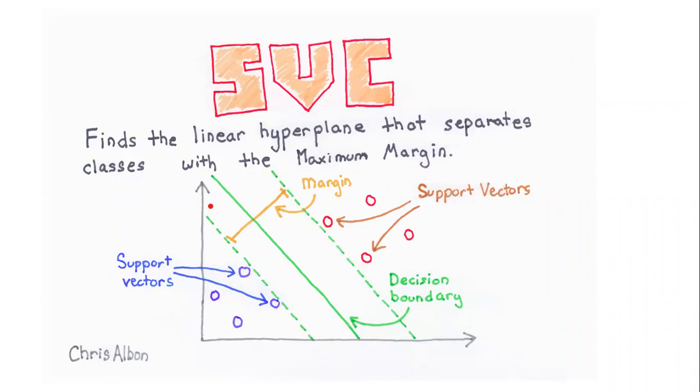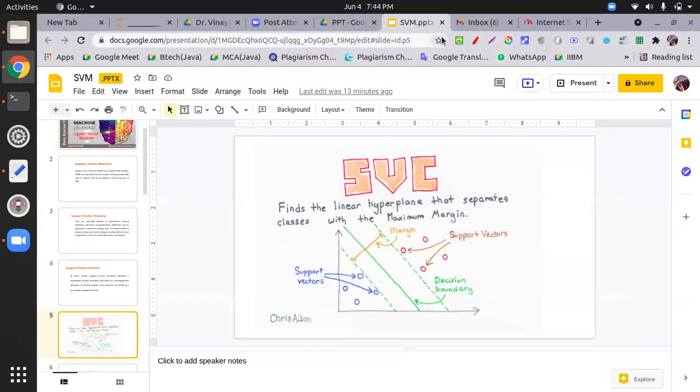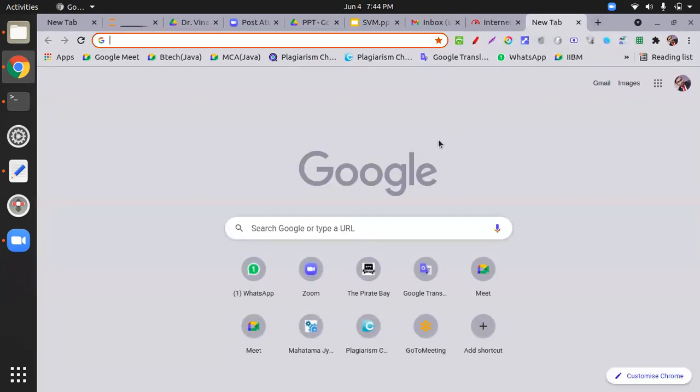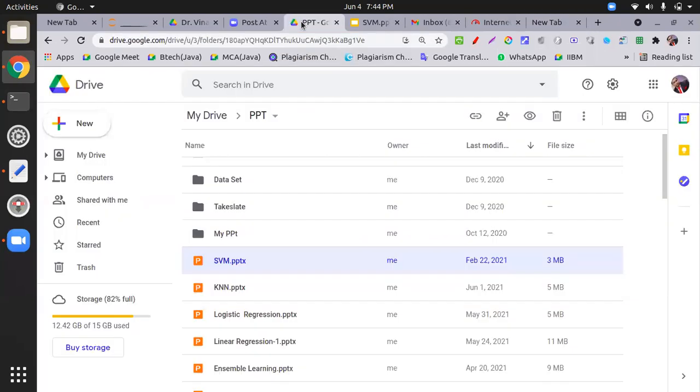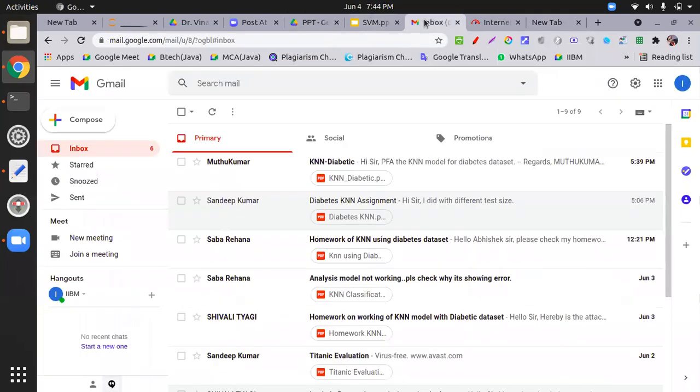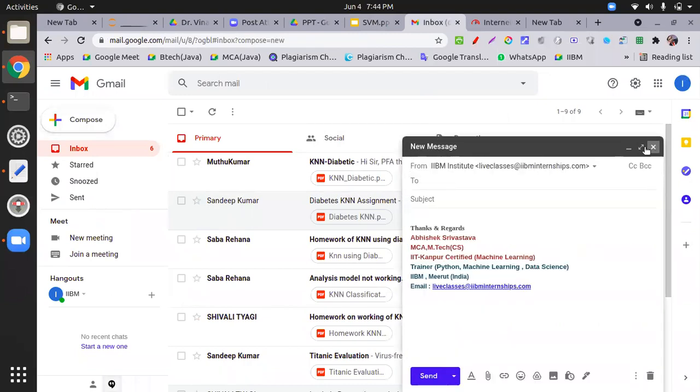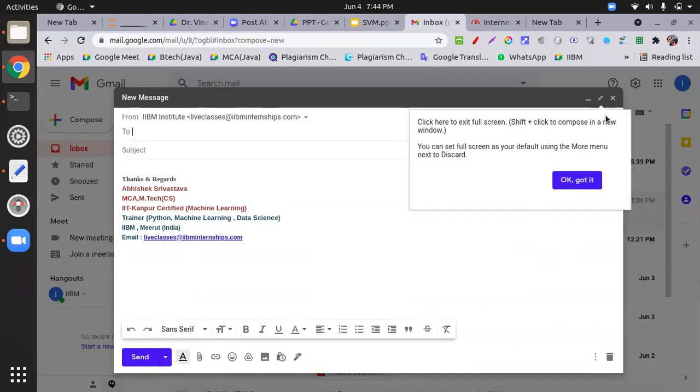Let's check how things are converted. So I will just take a blank page. Let's suppose this is my blank page.